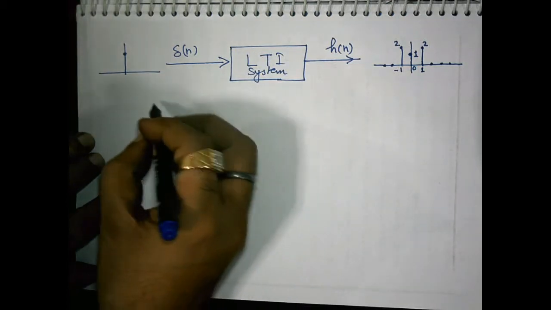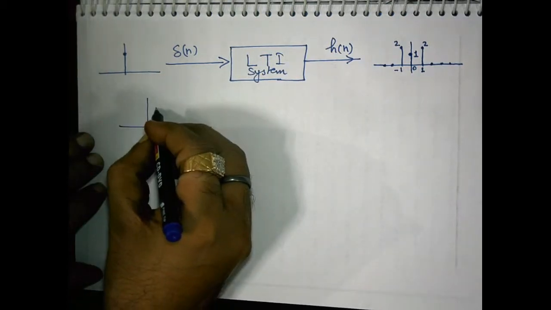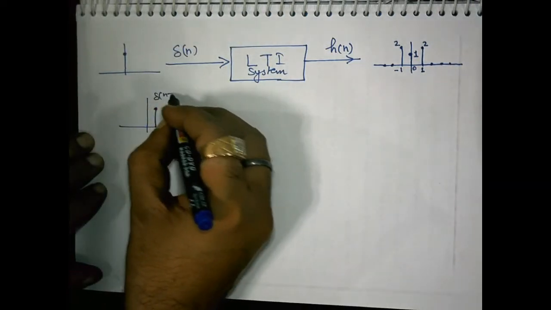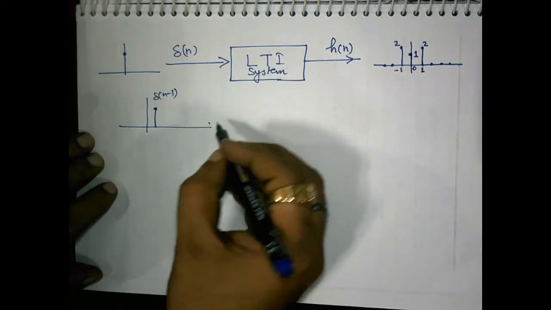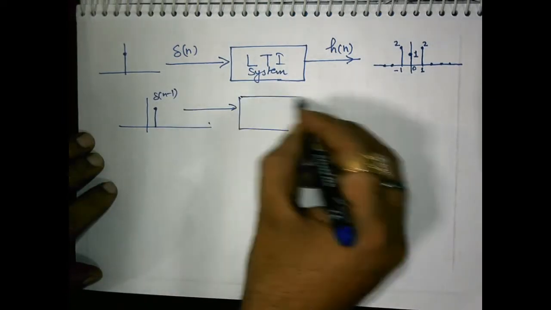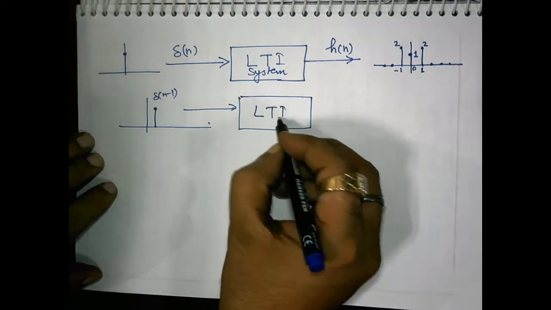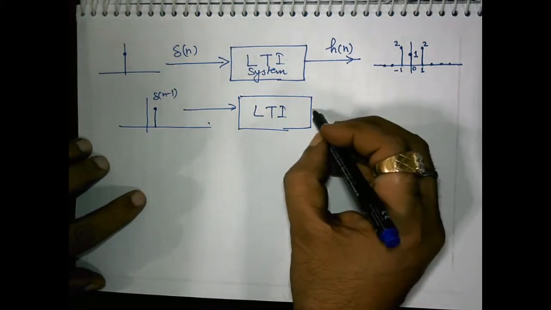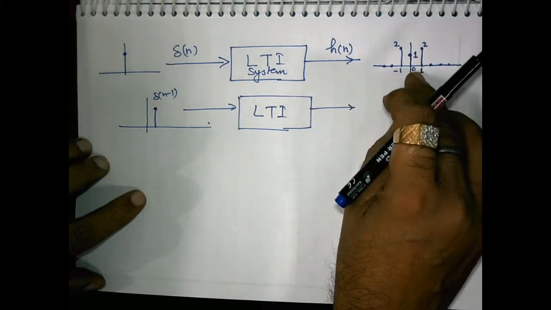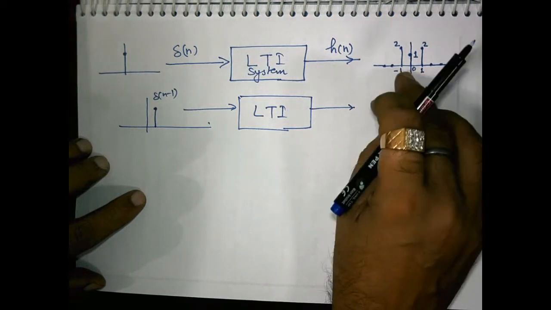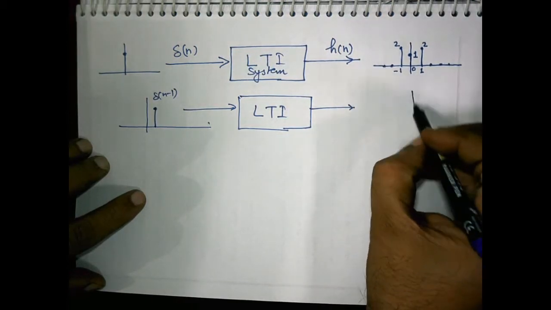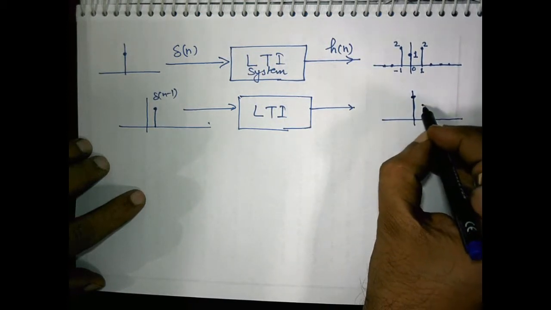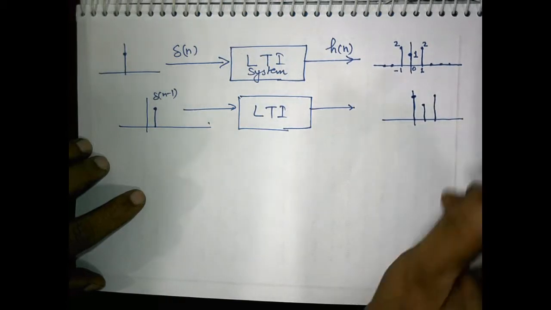Now suppose I apply a shifted impulse to this system, that is, instead of delta[n] I apply delta[n-1]. What does the property of an LTI system say to us? It says that this response will be shifted simply by 1 unit in time. So this will be simply 2, 1 and 2, like this.